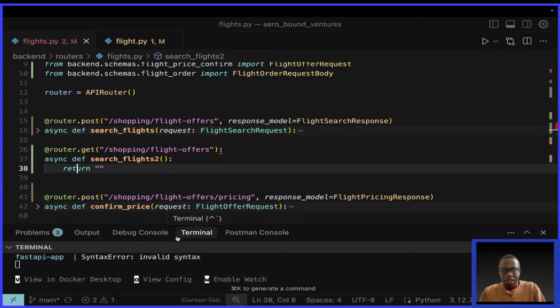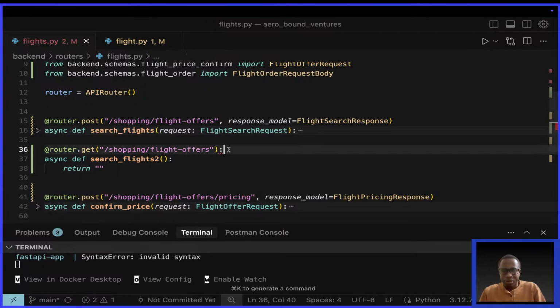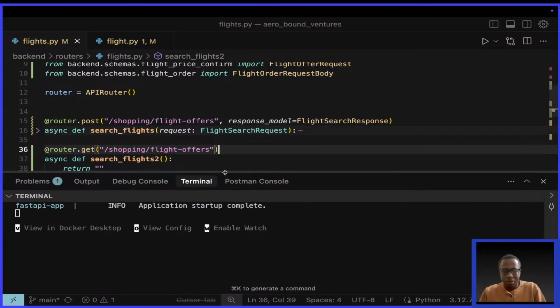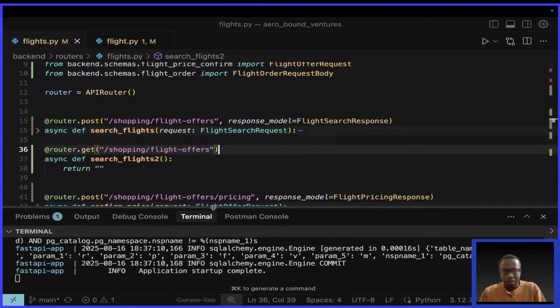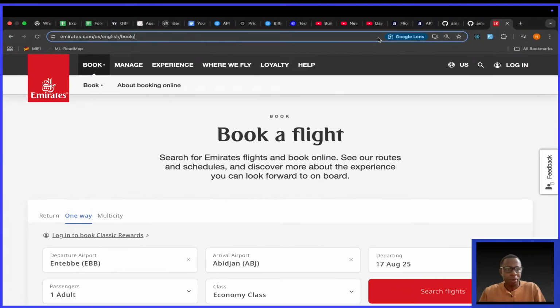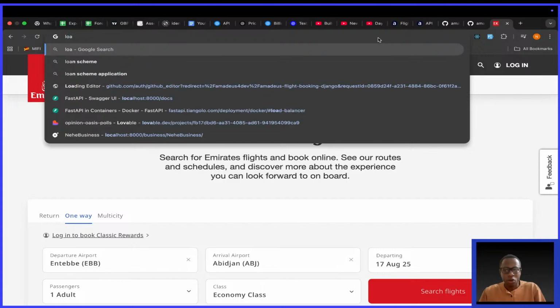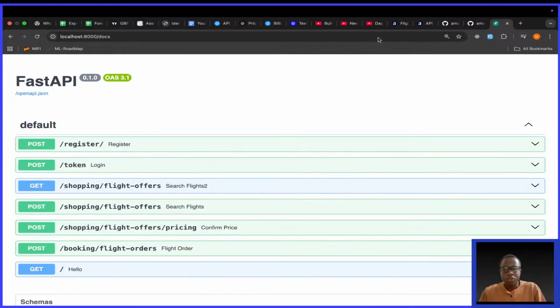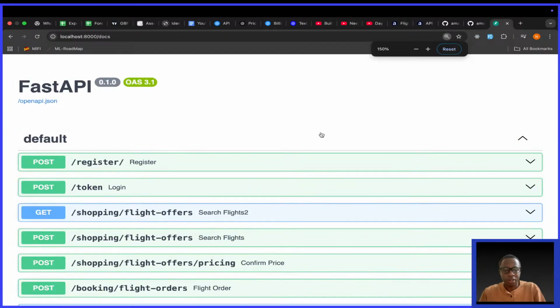When I save, this is the wrong syntax. I have to save. Just to confirm, you see everything's now okay. Our application is running. So if I go to the browser, I can now say localhost 8000 /docs.